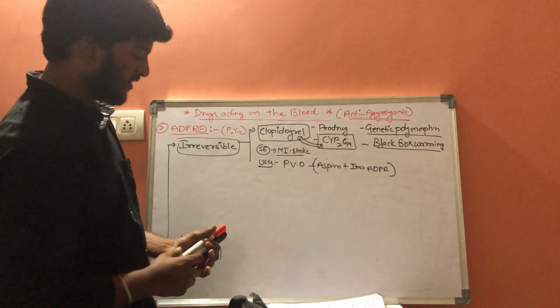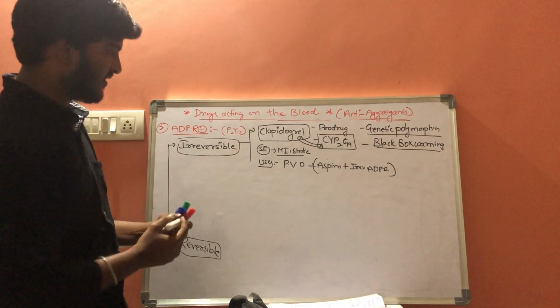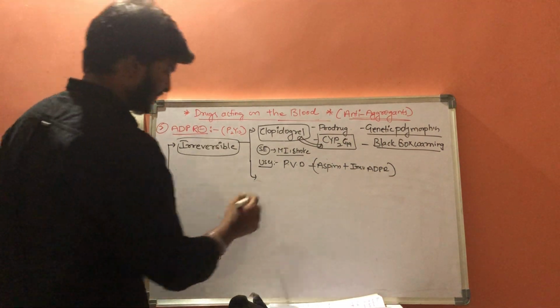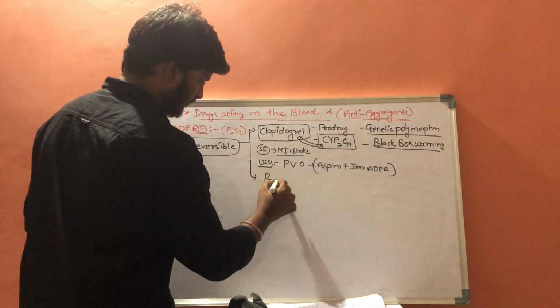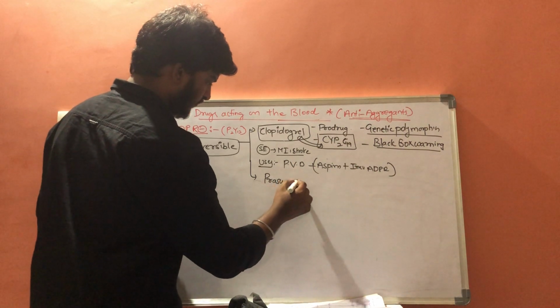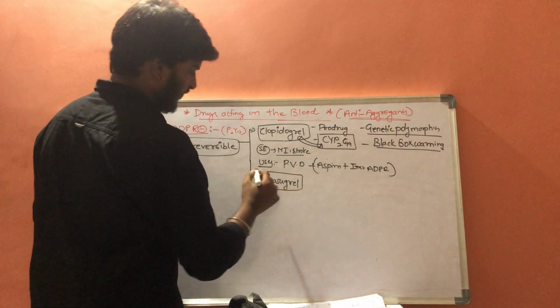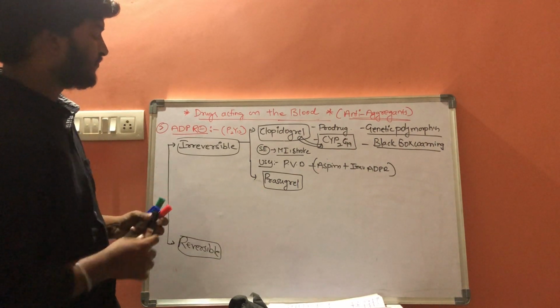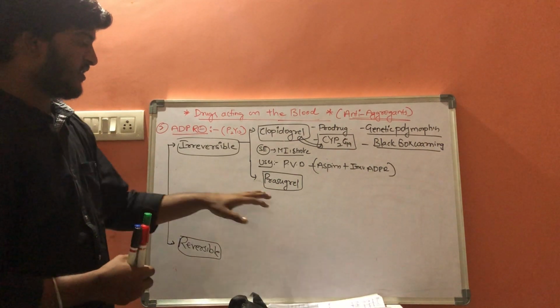Now coming to the next drug, prasugrel. What is the mechanism of action?